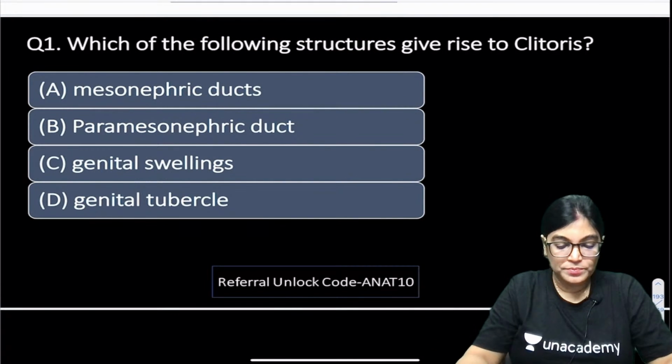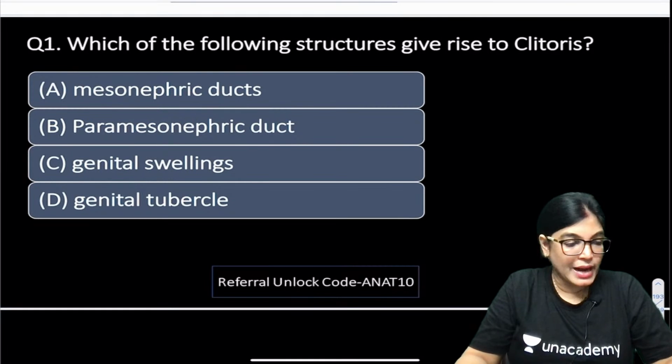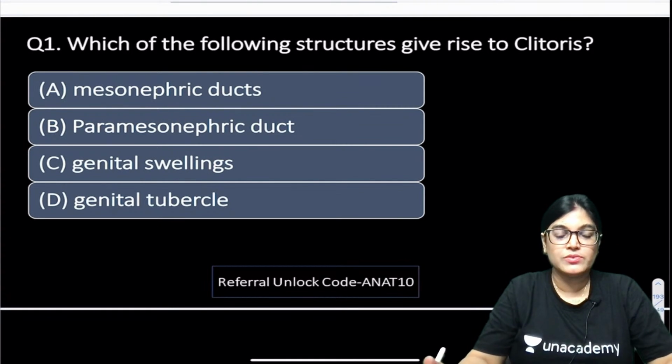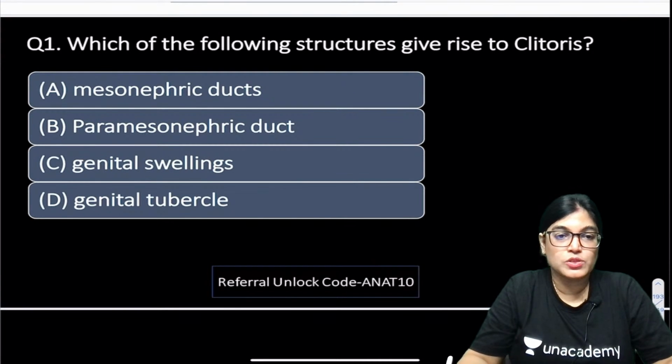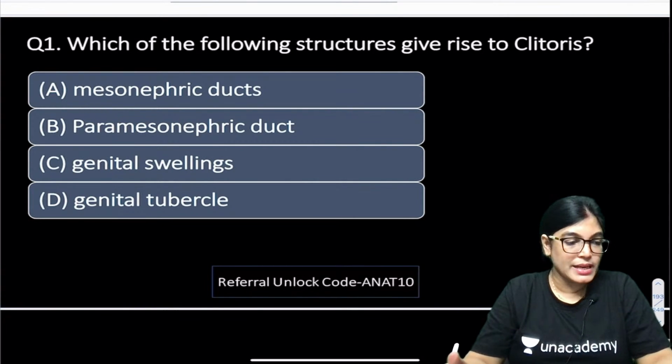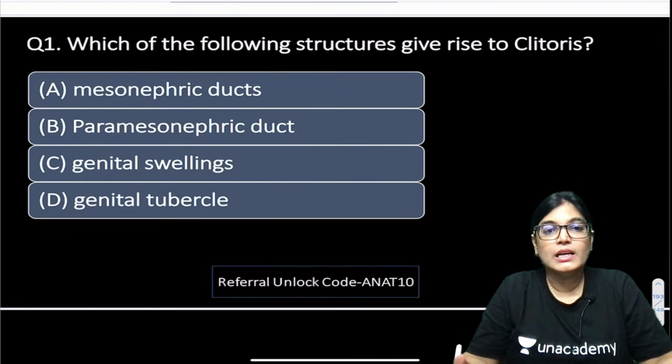Question number 1: which of the following structures gives rise to the clitoris? Is it A, mesonephric duct; B, paramesonephric duct; C, genital swellings; or D, genital tubercle? According to you, which is the correct answer? Four options are there, please mark the correct answer. You will get 30 seconds, otherwise I will start with the explanation. Which structure is giving rise to the clitoris?